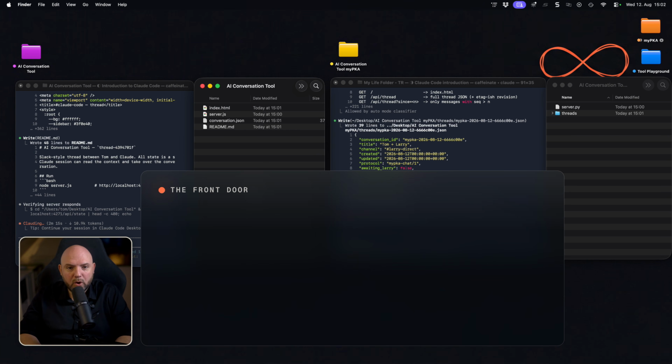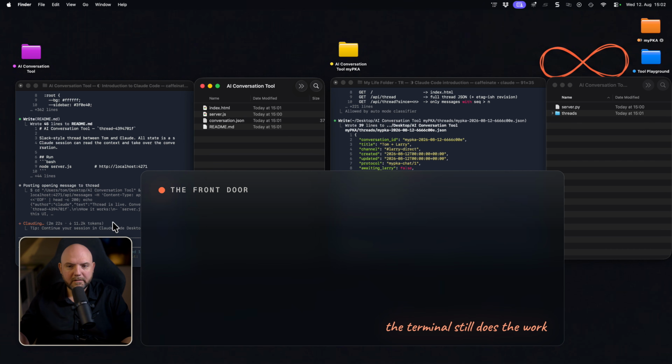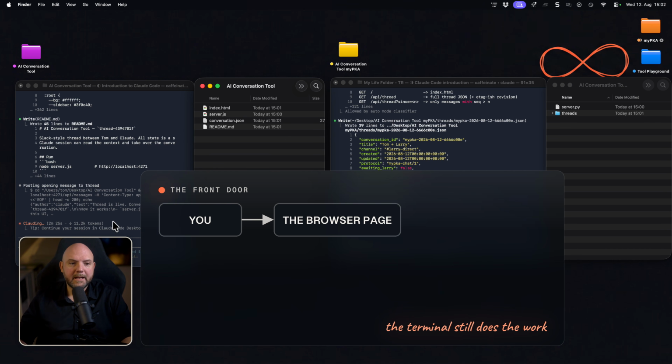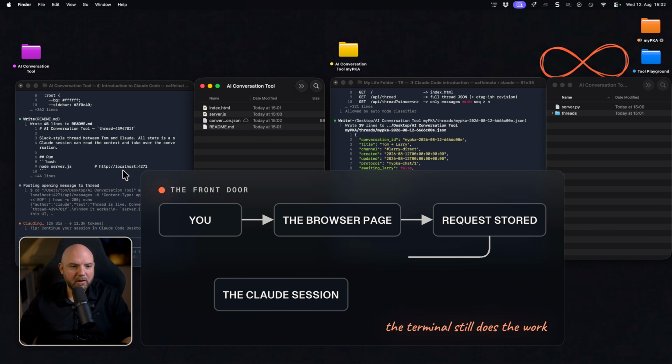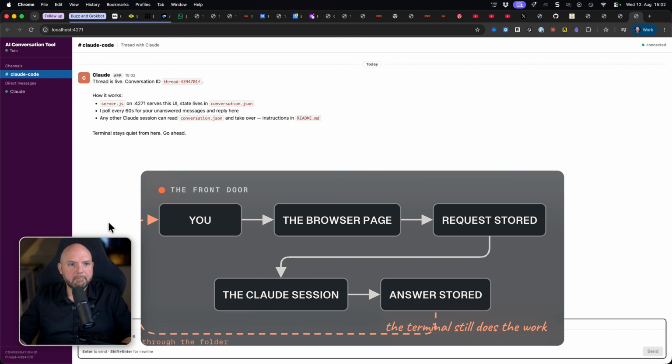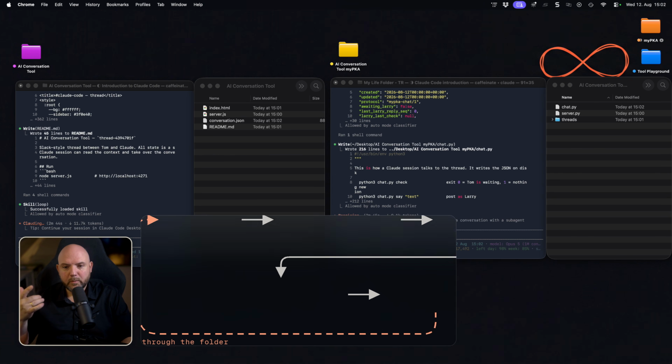Okay, so the goal is that whatever I would actually ask inside the terminal, I can now ask through this interface in the browser, and I would get responses only in this browser and no longer inside this terminal. But in the back end, it would still use the terminal session here to communicate. And let's wait what it will come up with.